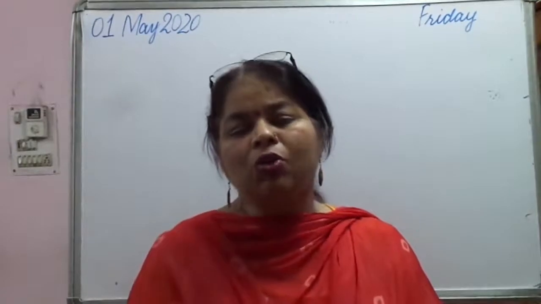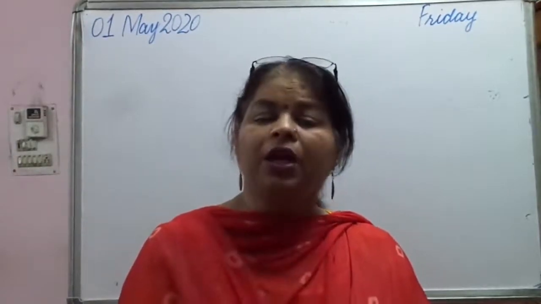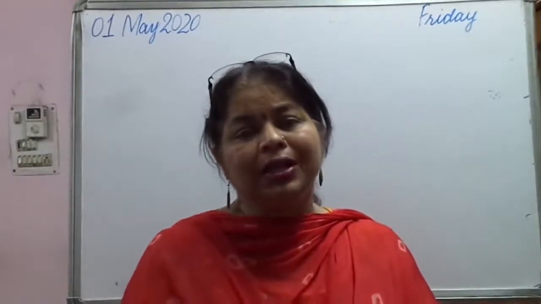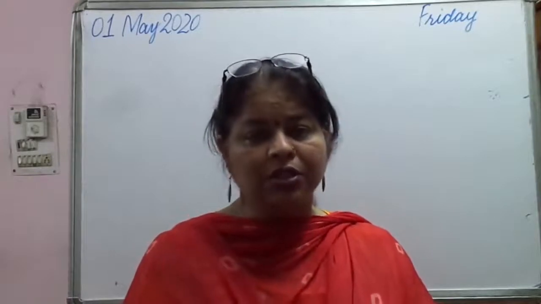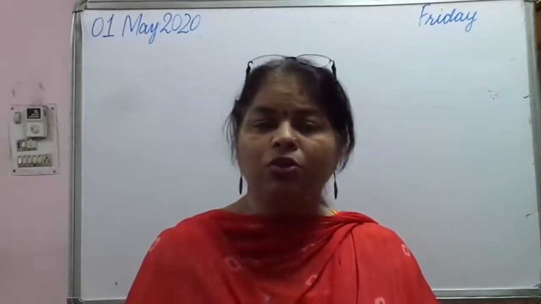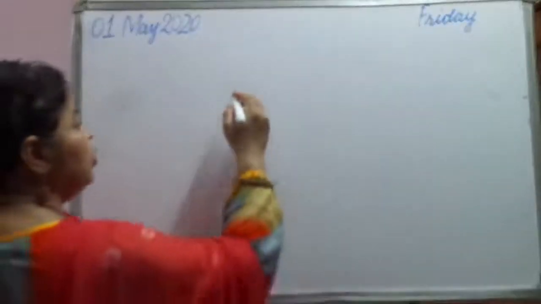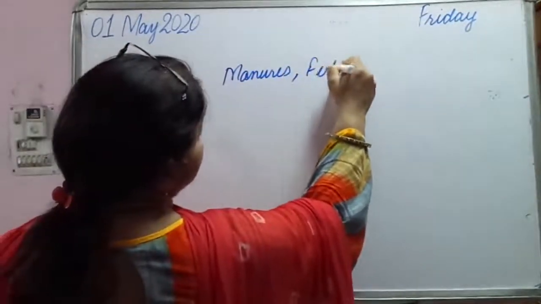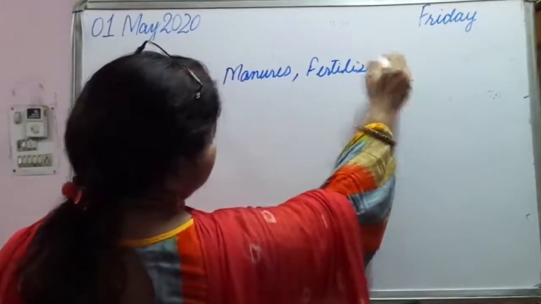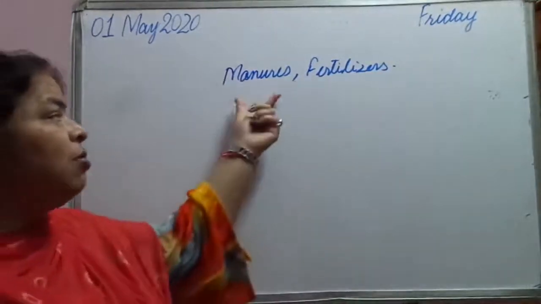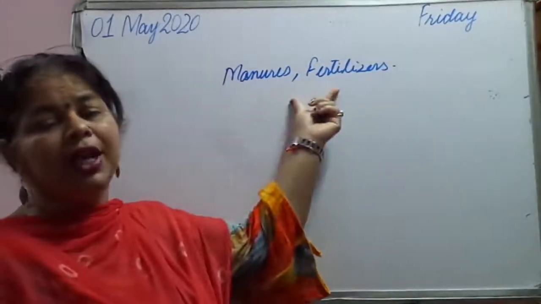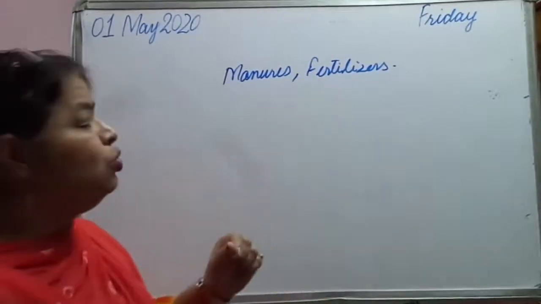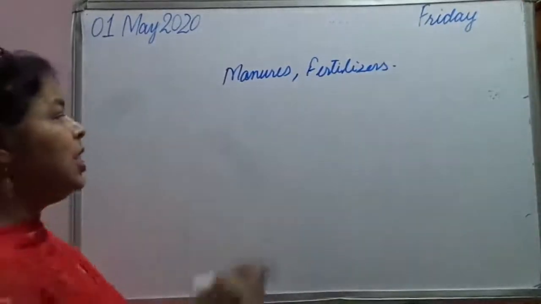To overcome that deficiency, the soil needs to be replenished with nutrients from time to time. To replenish, what do we do? We either add manures or fertilizers to the soil so that the plants may get the nutrients.